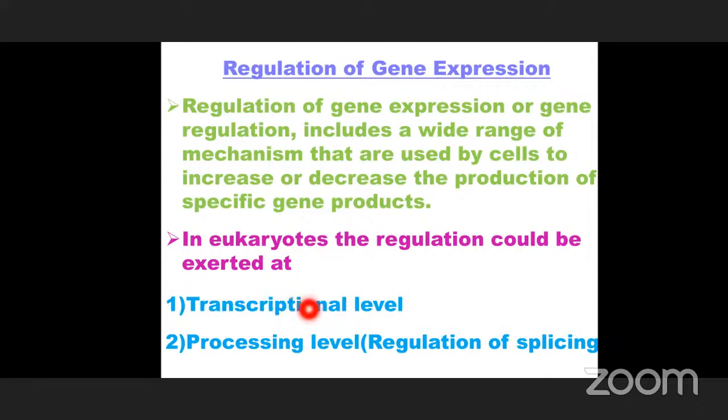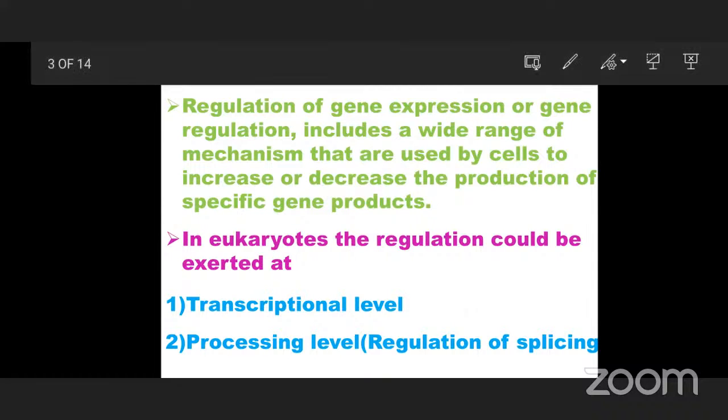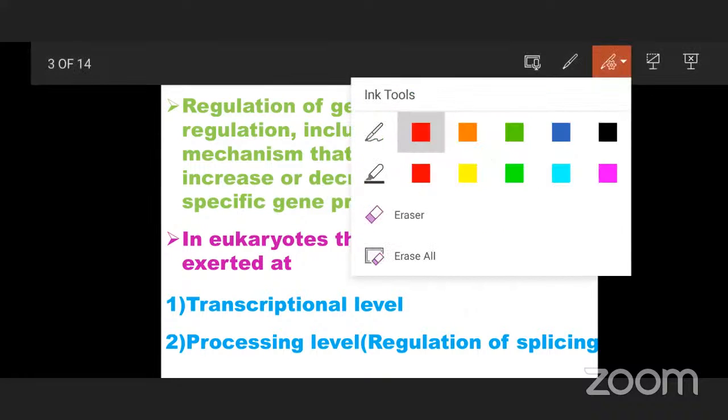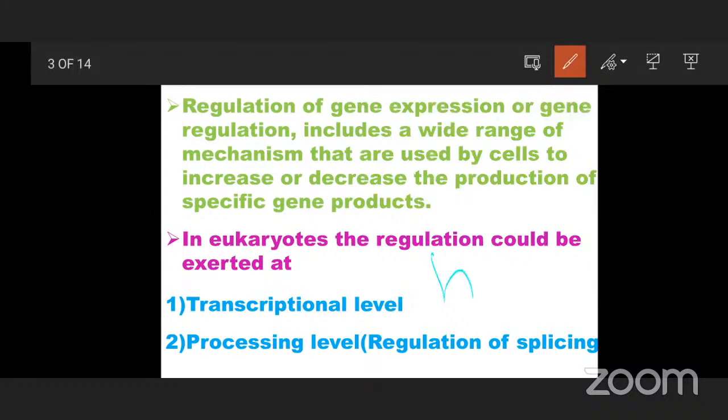The first level is the transcriptional level. Transcriptional level means formation of the primary transcript. In eukaryotes, when the transcription process is completed, hnRNA, heterogeneous nuclear RNA, is formed.